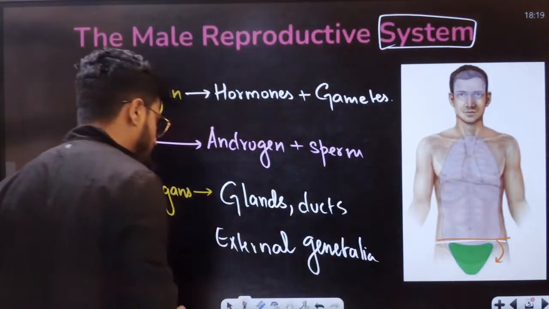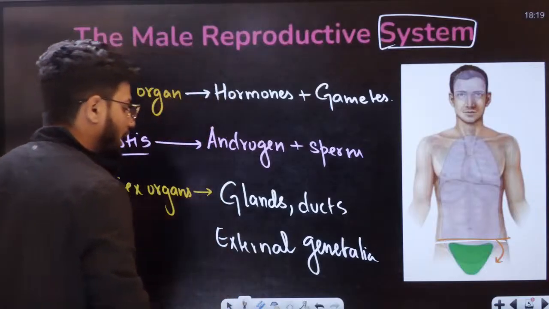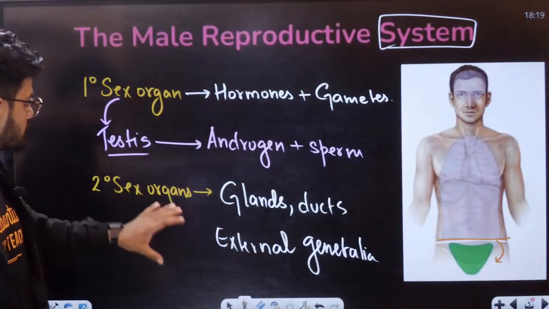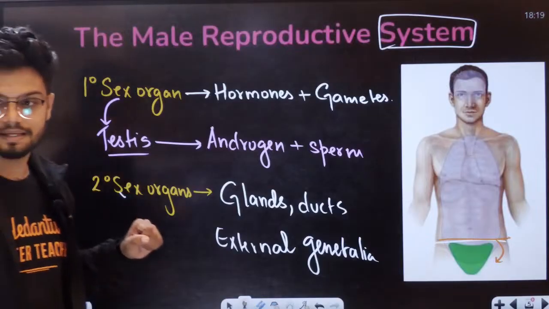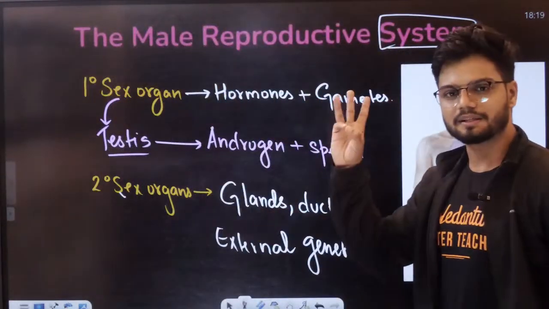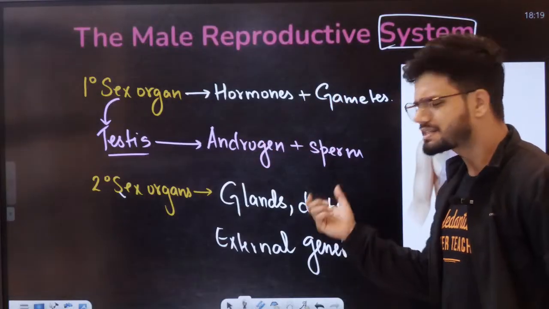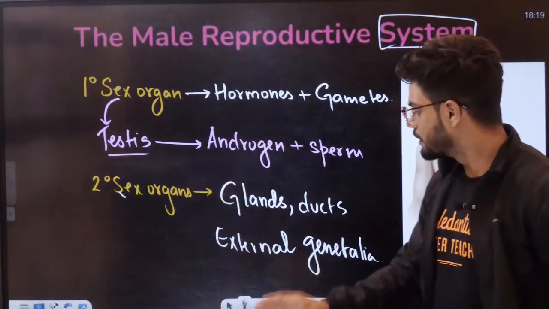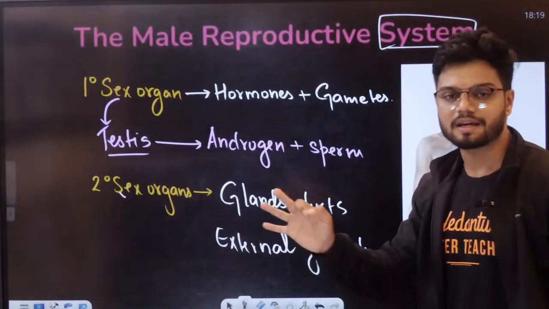Okay, as well as the external genitalia, students. So this is your secondary sex organ, students. Now glands, there are 3 glands which I'll teach you today. Ducts, there are multiple ducts I'll teach you today. External genitalia is the penis in the case of male.